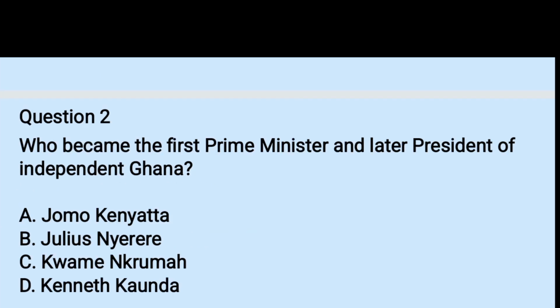Question number 2. Who became the first prime minister and later president of independent Ghana? A. Jomo Kenyatta. B. Julius Nyerere. C. Kwame Nkrumah. D. Kenneth Kaunda. The right answer is C, Kwame Nkrumah, who was the leader of the nationalist movement in Ghana and one of the educated elite of Ghana. After liberation from British colonial rule, he became the first president of Ghana.